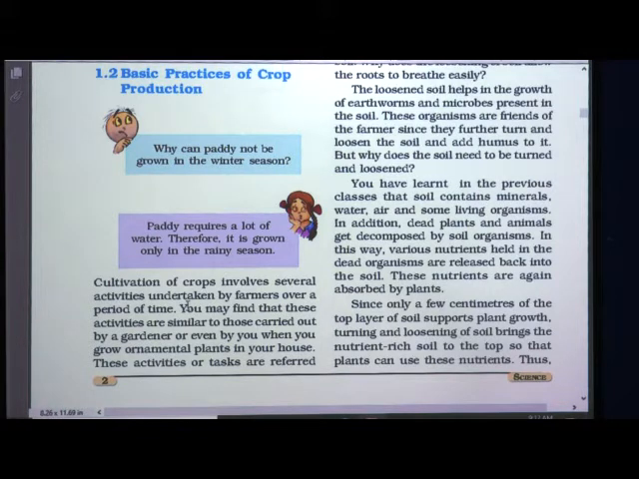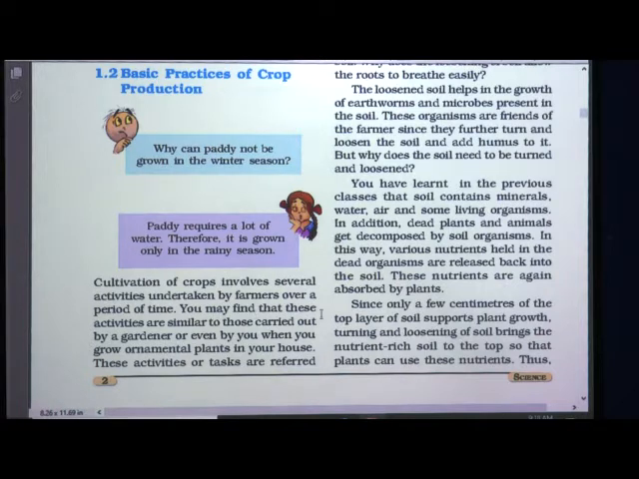From this you can realize that farmers are so patient. They so patiently do all these things. But sometimes because of heavy rain or because of scarcity of water, crops cannot be produced properly and farmers undergo a lot of loss. Okay, so let's see which are these activities.